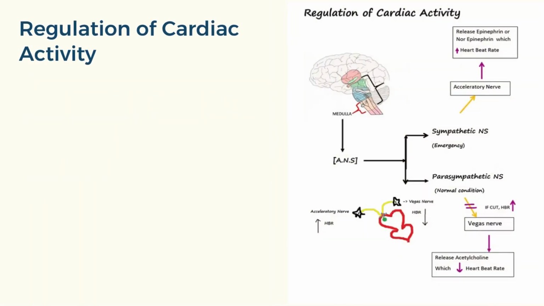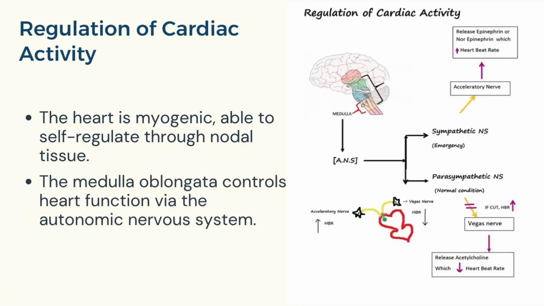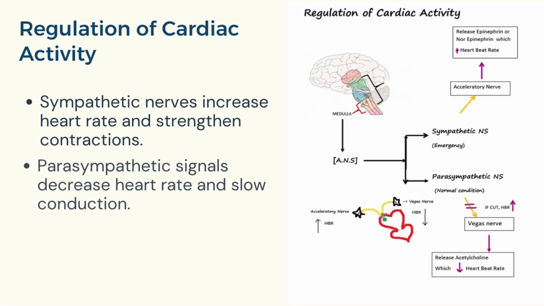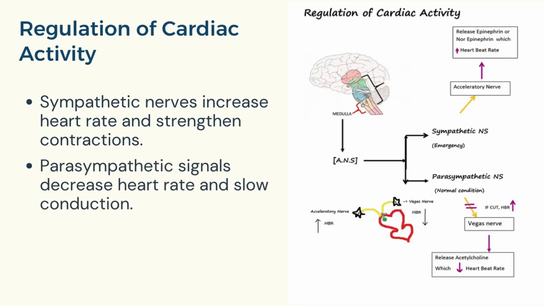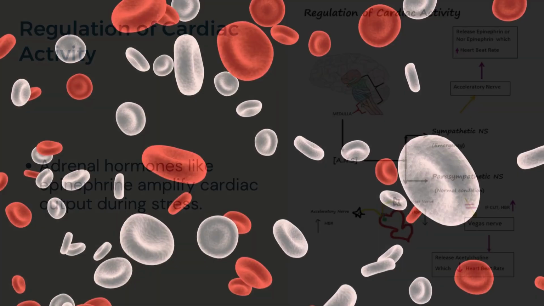Next, let's study the regulation of cardiac activity. The heart is myogenic, able to self-regulate through nodal tissue. The medulla oblongata controls heart function via the autonomic nervous system. Sympathetic nerves increase heart rate and strengthen contractions. Parasympathetic signals decrease heart rate and slow conduction. Adrenal hormones like epinephrine amplify cardiac output during stress.